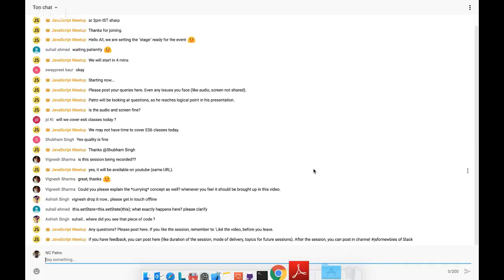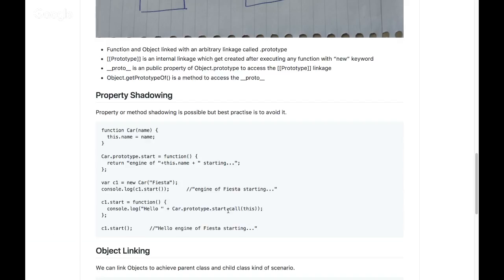Then we'll talk about property shadowing, what property shadowing is. Property or method shadowing is possible, but the best practice is to avoid it. Don't do it unless it's really necessary for your business scenario. In this example, we are trying to do property shadowing, and we will understand how we are doing it.